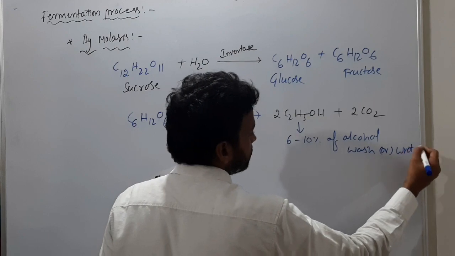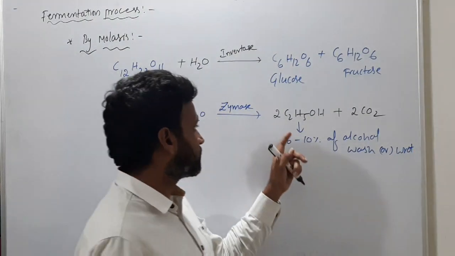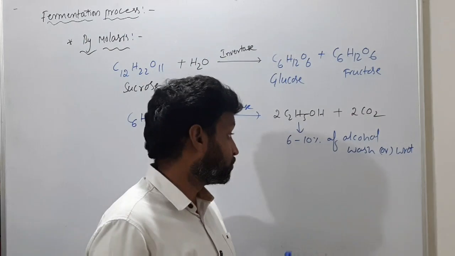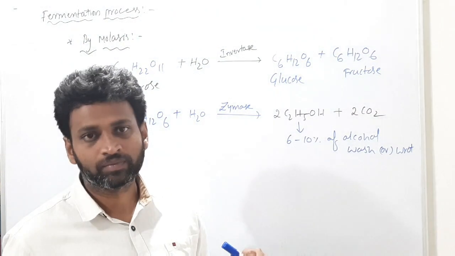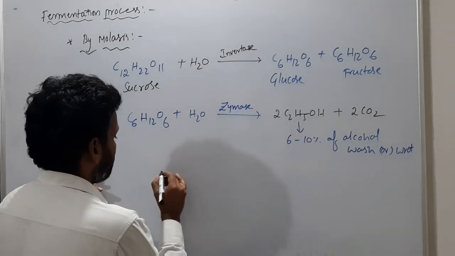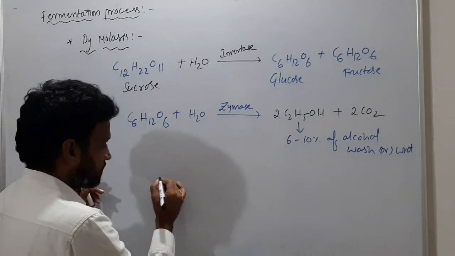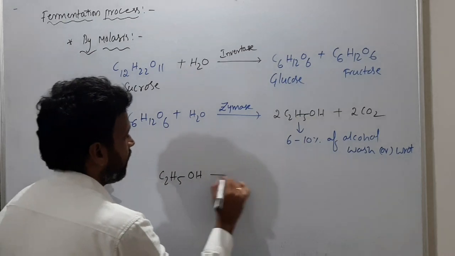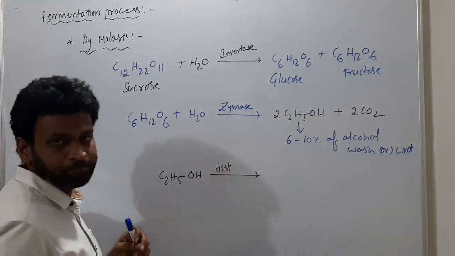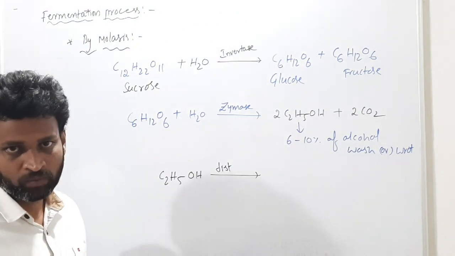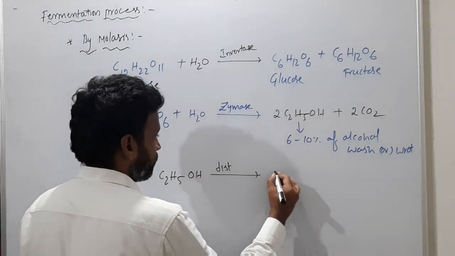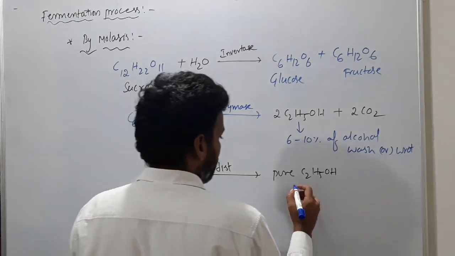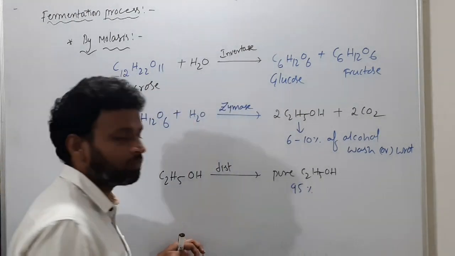So this ethanol mixture, 6 to 10% ethyl alcohol only, is called wash. On fractional distillation and purification, we get pure C2H5OH, but it is not 100% pure, it is 95% pure.